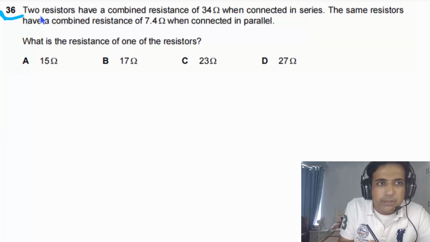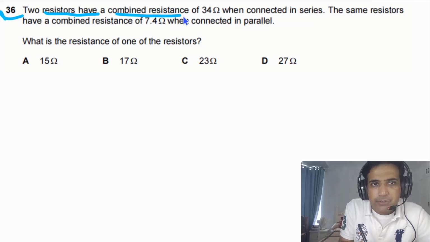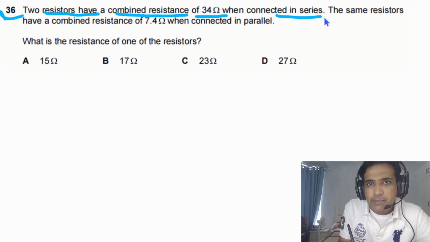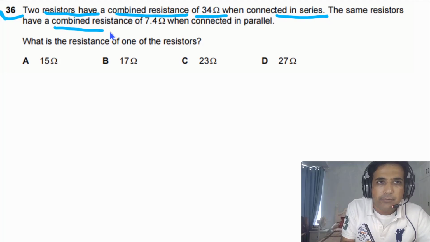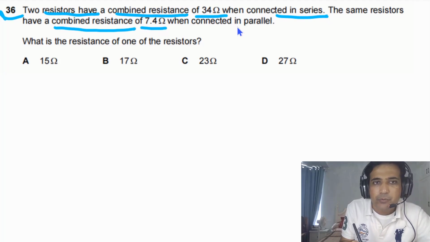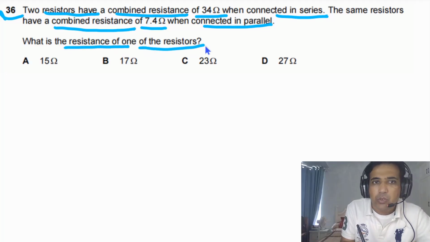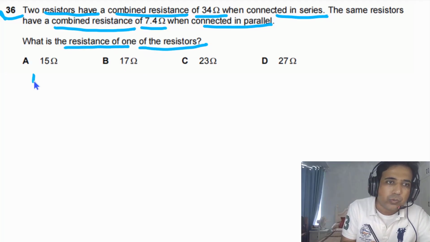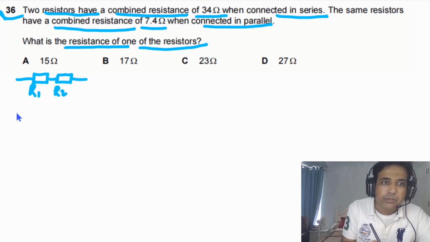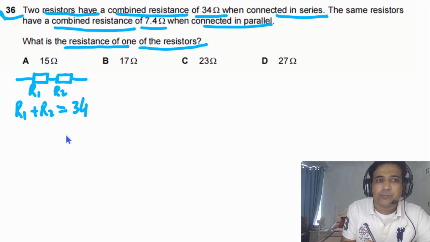Question says two resistors have a combined resistance of 34 ohms when connected in series. The same resistors have a combined resistance of 7.4 ohms when connected in parallel. What is the resistance of one of the resistors? So we can sketch first of all. When two resistors are connected in series, the total resistance of these two resistors is equal to 34 ohms, which means R1 plus R2 is equal to 34 ohms.